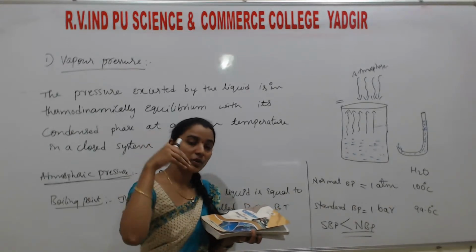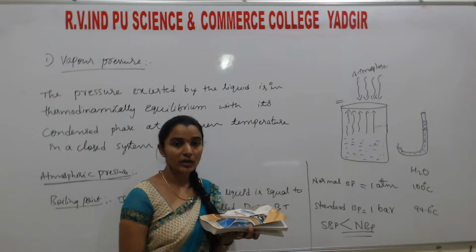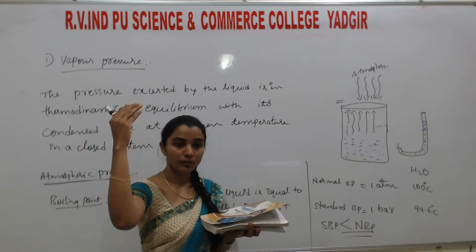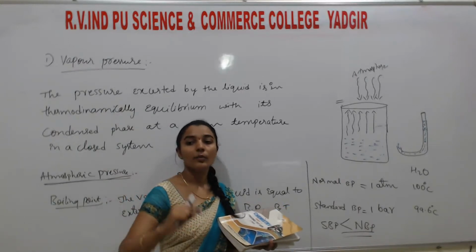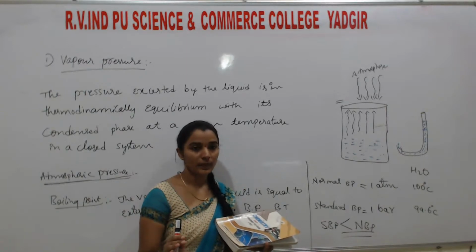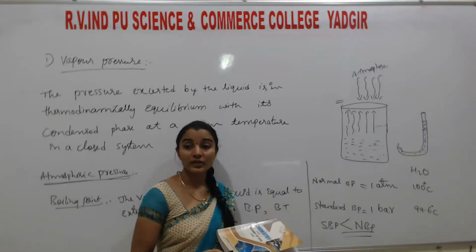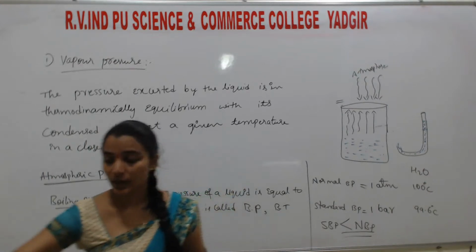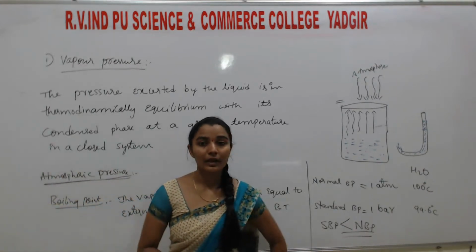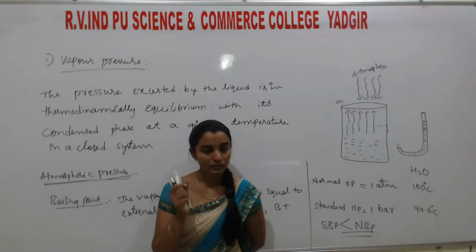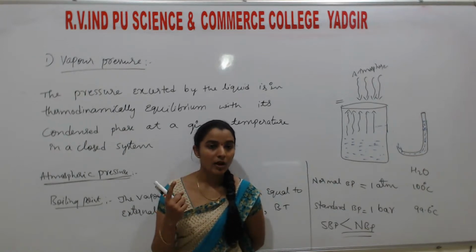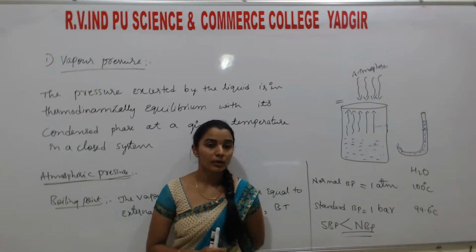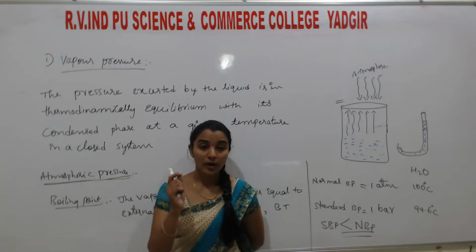Understand? That means as we go deeper inside, pressure increases. Below the sea level, pressure is very high. Above the sea level, pressure is less. As we move above and above, the pressure decreases. That's why so many hill climbers often experience a breathing problem. And again, hill climbers used to wear cylinders. What is the reason for that?